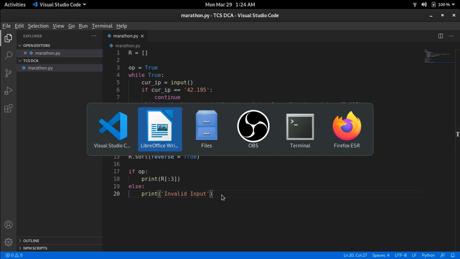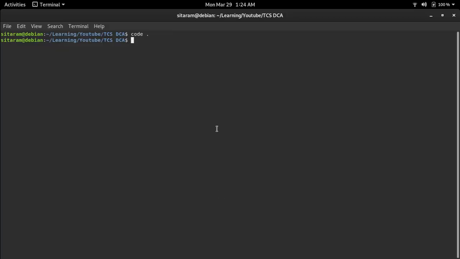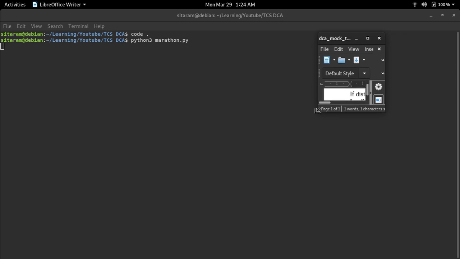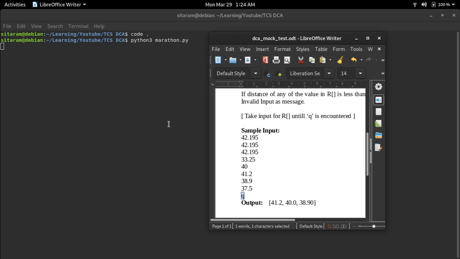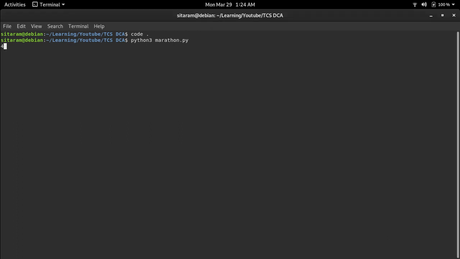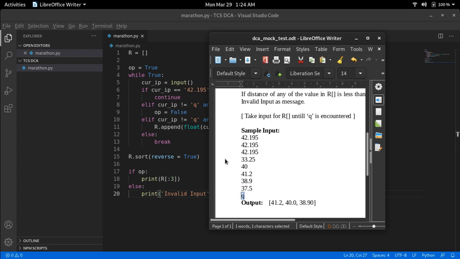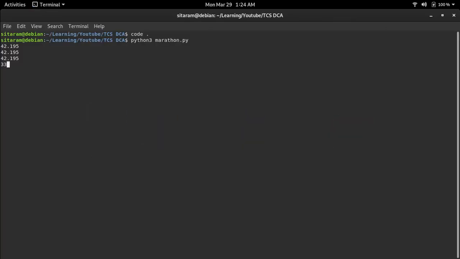Okay, so now let's test our code. Python 3 .py, and we'll be taking sample input from this particular file only. So 42.195 three times, 42.195, 42.195, 32.25, 40.